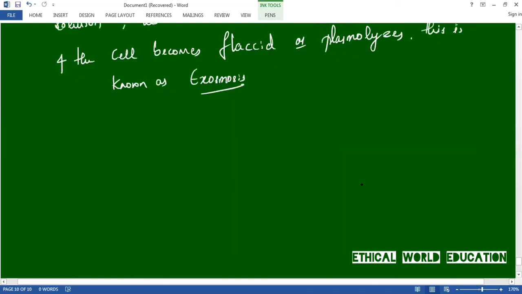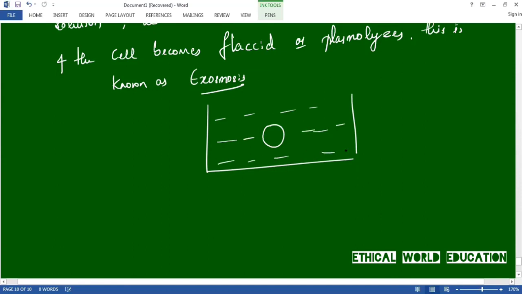Okay, let us demonstrate with the figure. This is a beaker containing a solvent which has higher concentration compared to the cell, whose concentration is less than the outside. The cell concentration is less.